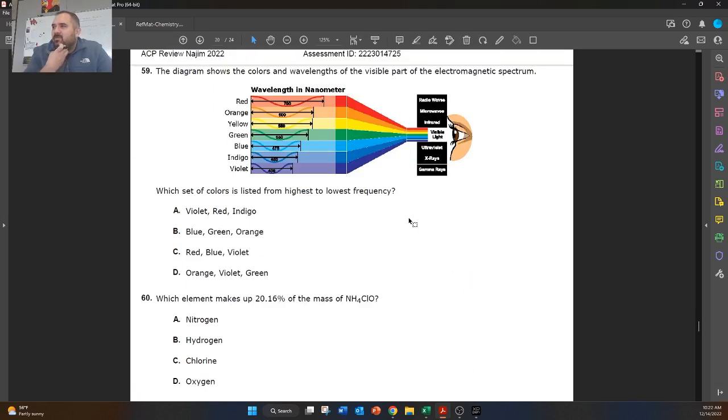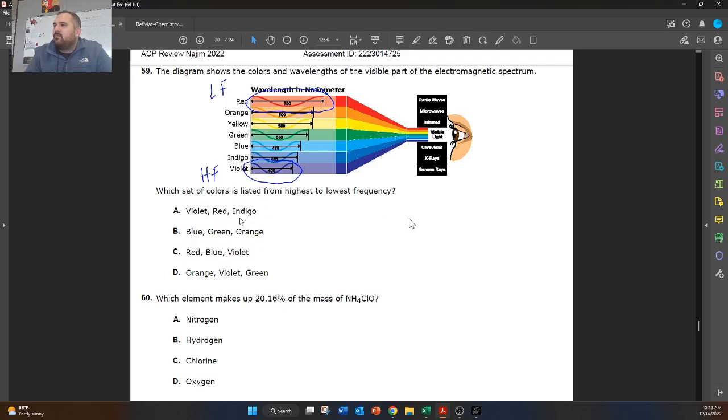All right, the diagram shows the colors and wavelengths of the visible part of the electromagnetic spectrum. Which set of colors is listed from highest to lowest frequency? So the shortest wave is going to be the one with the highest frequency. So highest frequency is going to be here, and then lowest frequency is going to be up here because it's a longer wave. So we just want them going from highest to lowest frequency, which means we want to go from blue all the way to red.